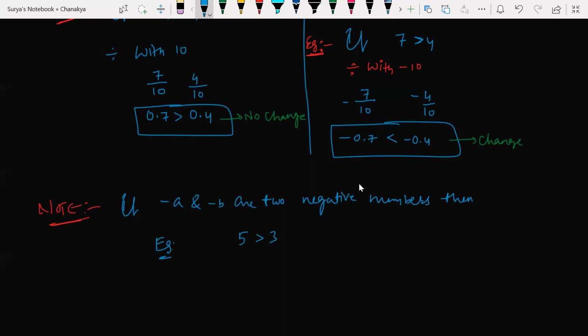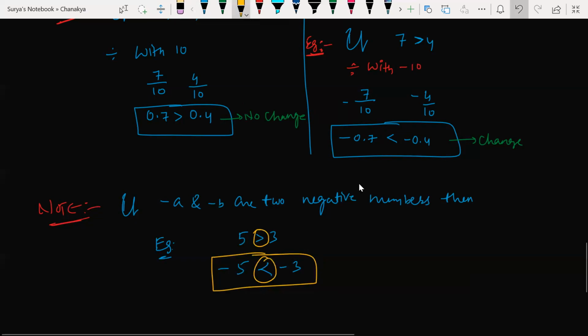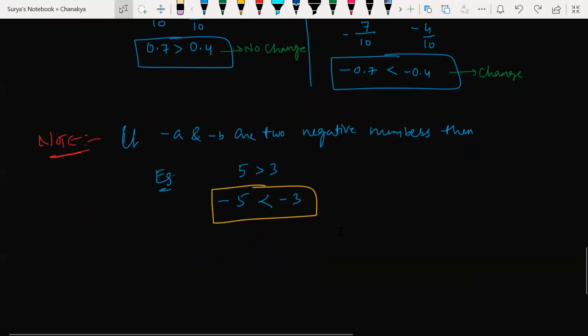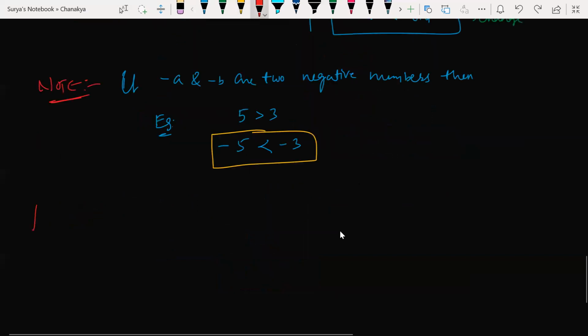So if you multiply the minus on both sides, what happens? Of course, inequality is changing or not? Minus 3 is greater than minus 5 here. Inequality changes, greater than becomes less than. Understood or not? Any doubts? No, sir.